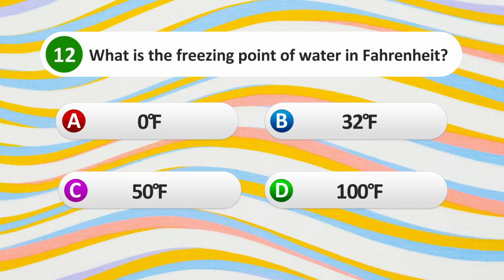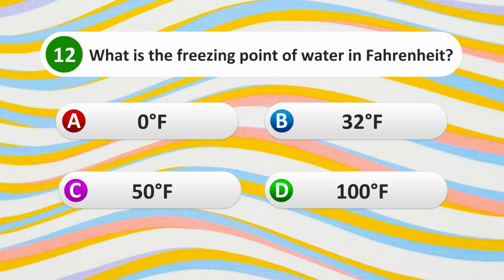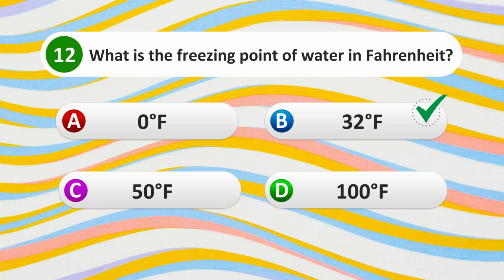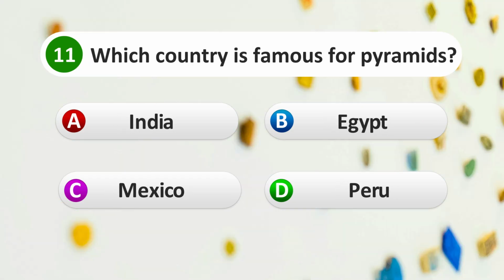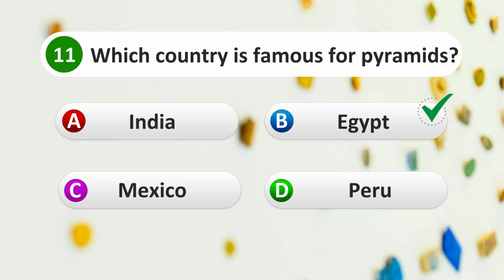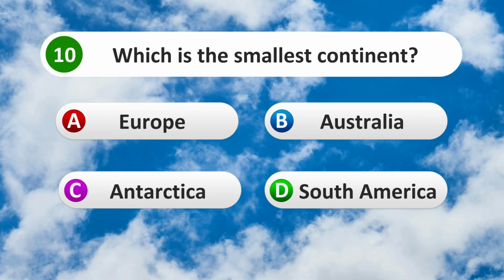Leaf. What is the freezing point of water in Fahrenheit? 0 degrees, 32 degrees, 50 degrees, 100 degrees. 32 degrees Fahrenheit. Which country is famous for pyramids? India, Egypt, Mexico, Peru. Egypt. Which is the smallest continent? Europe, Australia, Antarctica, South America.